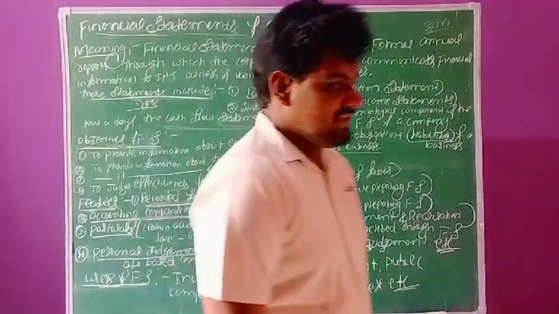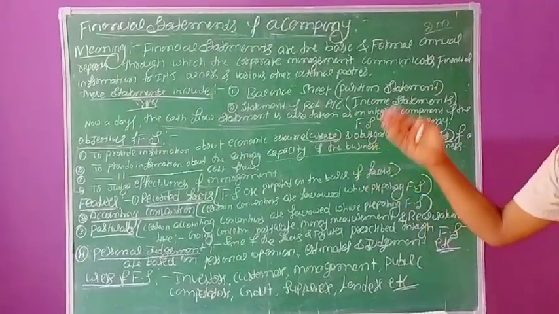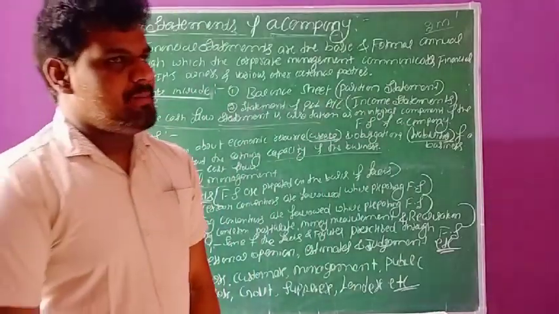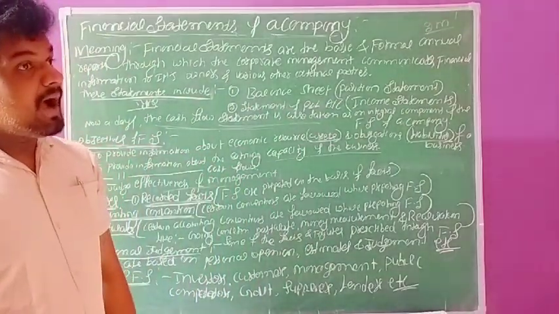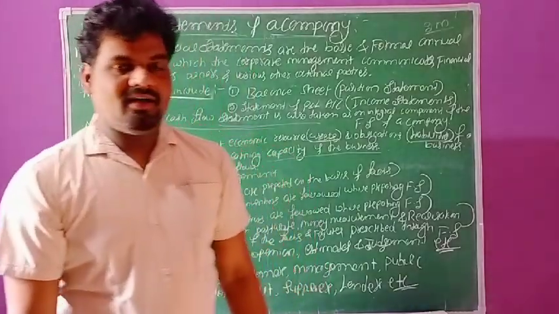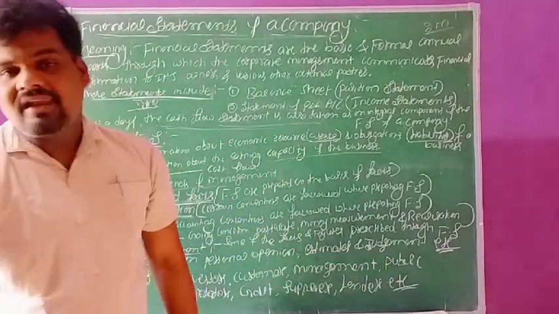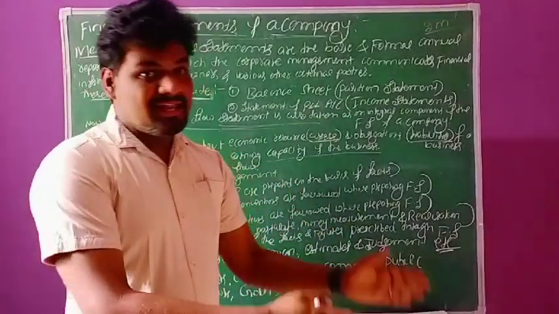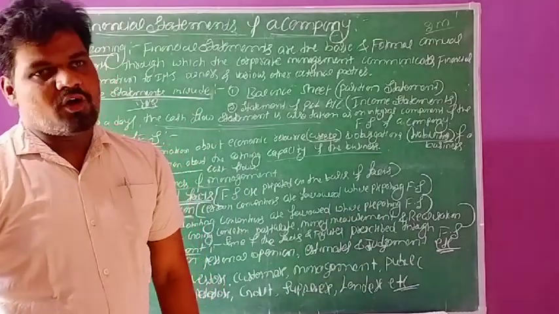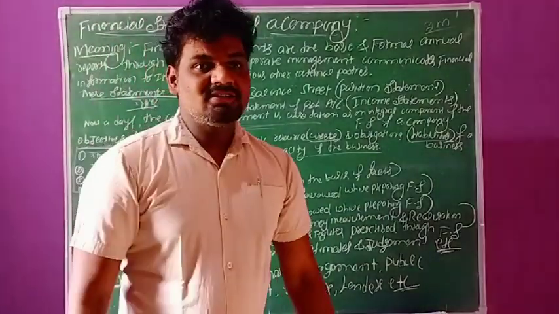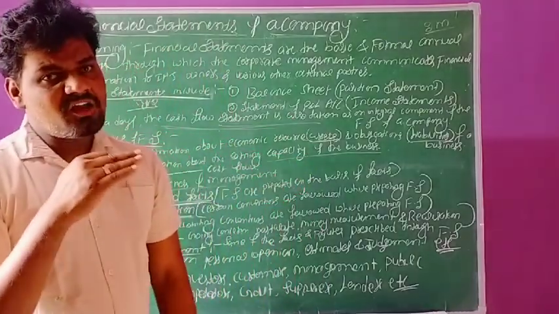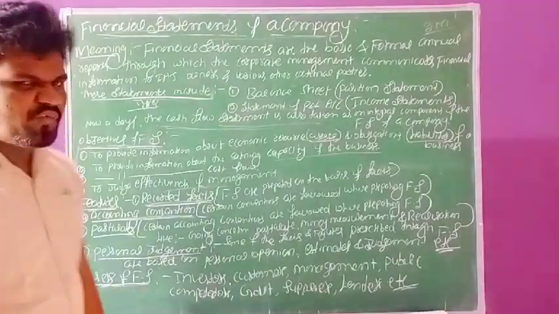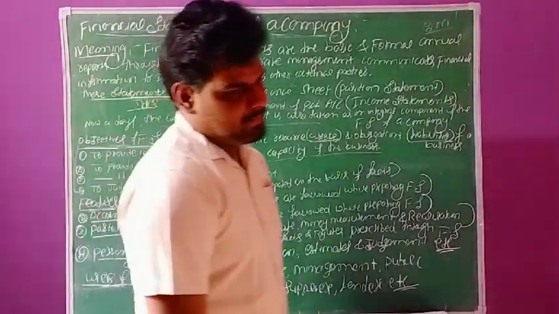Finally, lenders. Lenders means nothing but bankers or financial institutions. This is very important, because we require capital for the business, and the amount we need to borrow from the banks, either short-term borrowings or long-term borrowings. Short-term borrowings means less than 12 months, long-term means more than 12 months. These lenders are either banks, associations or financial institutions. So these are the various users of financial statements in the company.